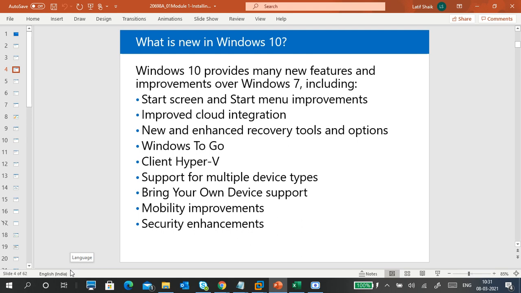What is improved cloud integration? When you install Windows 10, you can use a local account as well as a Microsoft account. When you use a Microsoft account, automatically it will be integrated with all your Microsoft accounts wherever you use it.